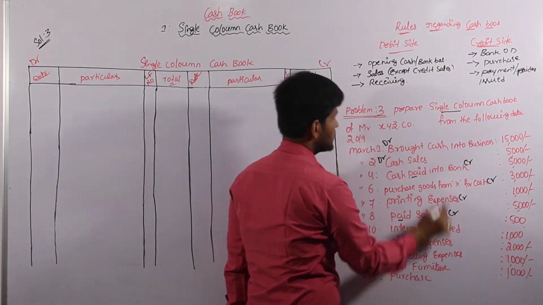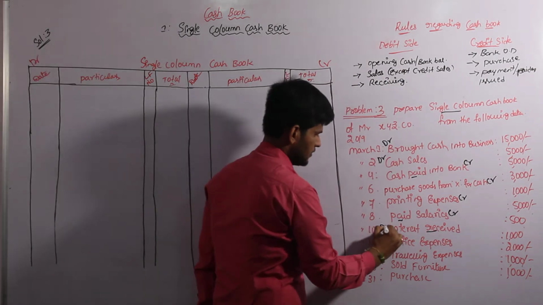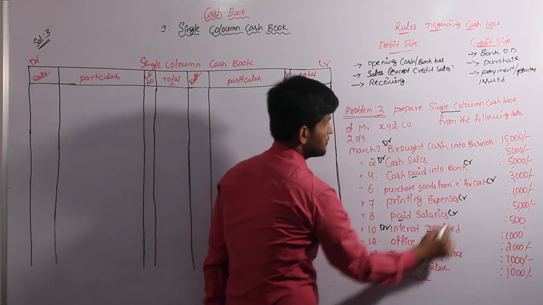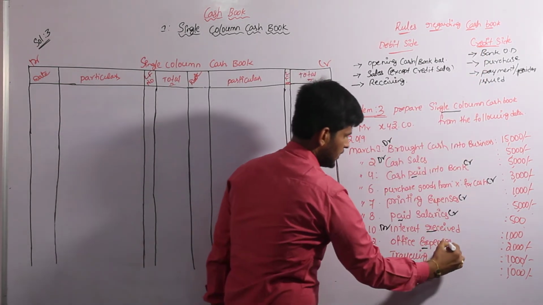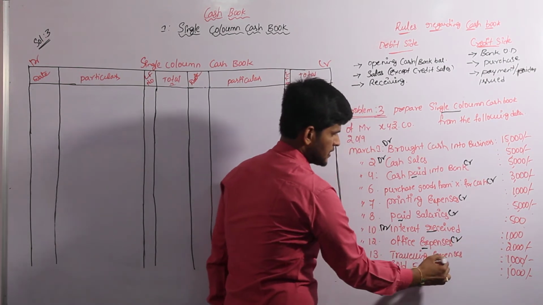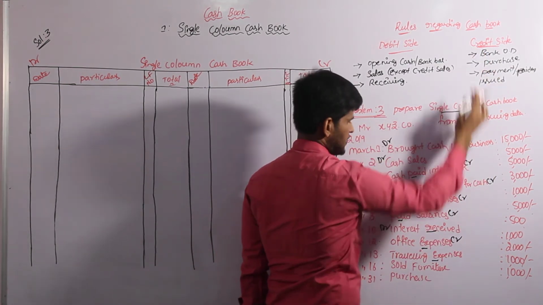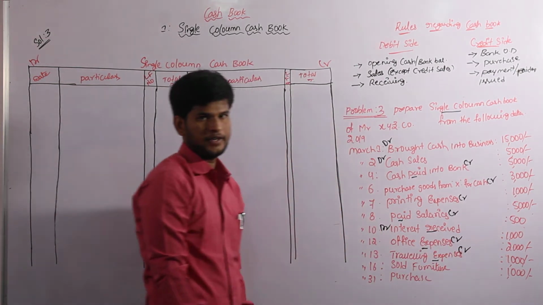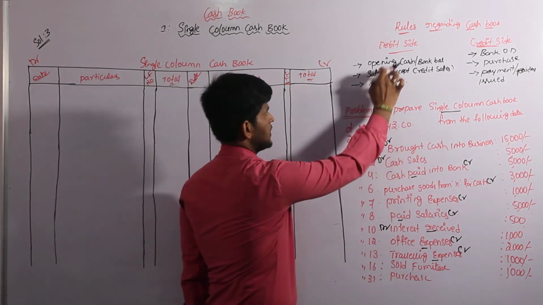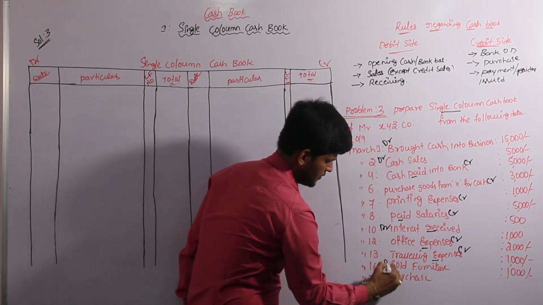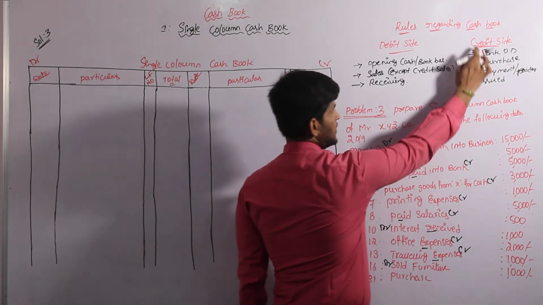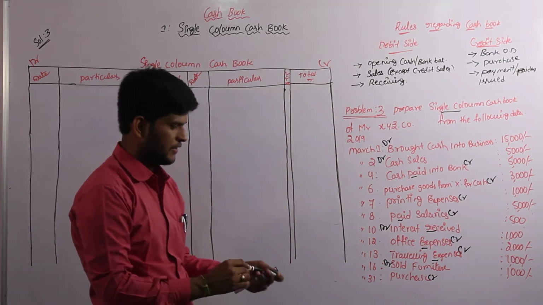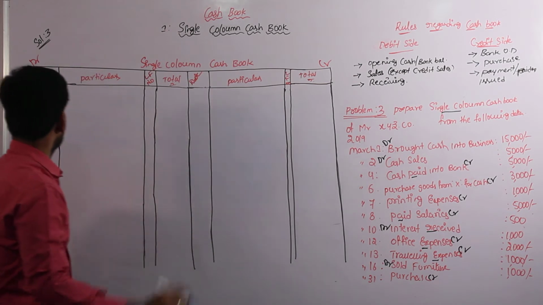Interest received: receiving is on the debit side. Next, office expenses. Expenses are also part of payment, payment is on the credit side. Traveling expenses, also part of payment, on the credit side. Sold furniture: furniture we are selling for getting cash. Sold is nothing but sales, and sales are on the debit side. Purchase, purchase is on the credit side of the cash book. So all transactions are considered perfectly, and we have to enter all transactions into our proforma.